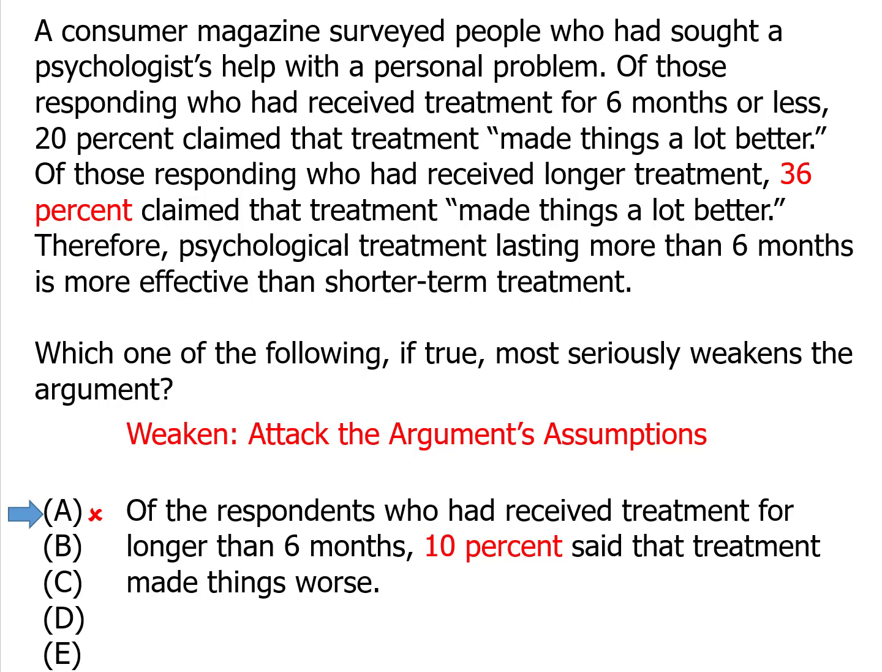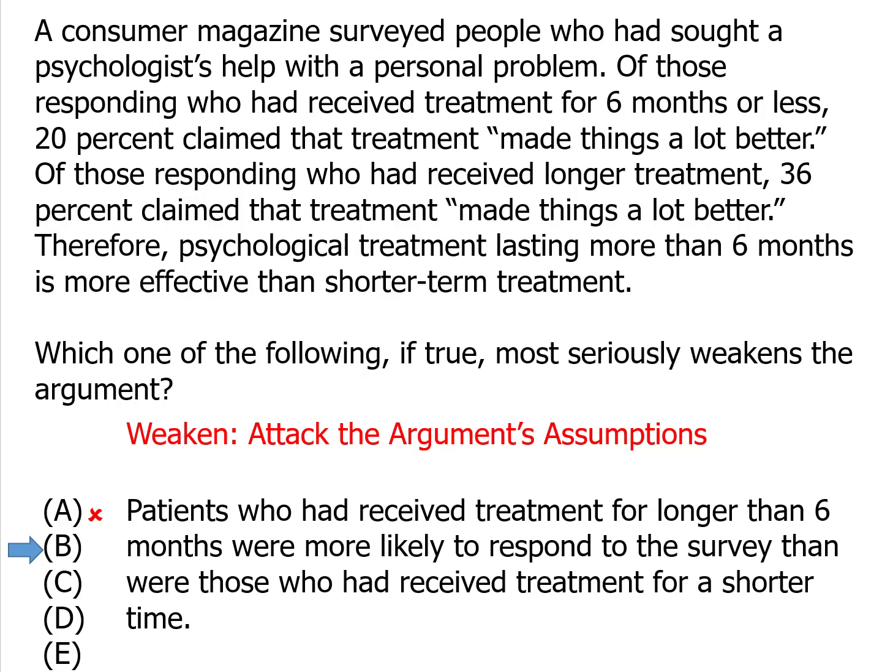On to answer choice B. Now this one might seem like it's the answer because it does give us something that's strange about the people who were receiving treatment for more than 6 months. They were more likely to respond to surveys. But that doesn't mean that they're lying, and that doesn't mean that they're more likely to say they're happy. They're just more likely to respond. So this is a difference between the people in the pre-6 month and post-6 month category, but not a difference that would change the way that we feel about what they said. So answer choice B, it's not the answer.